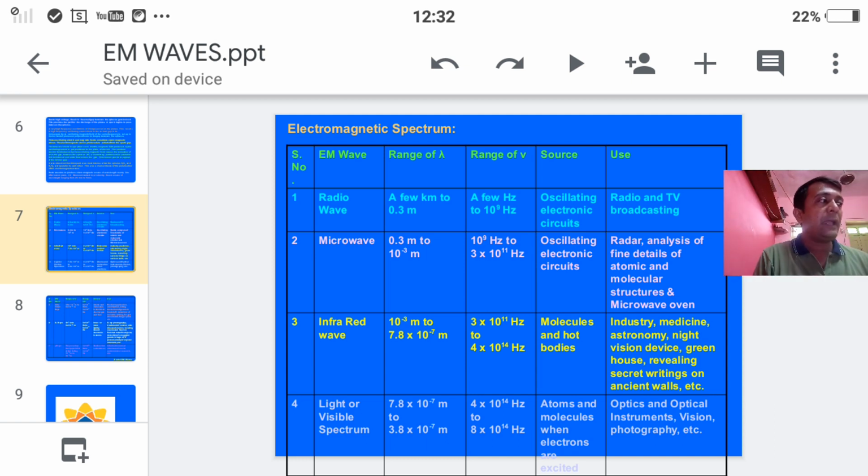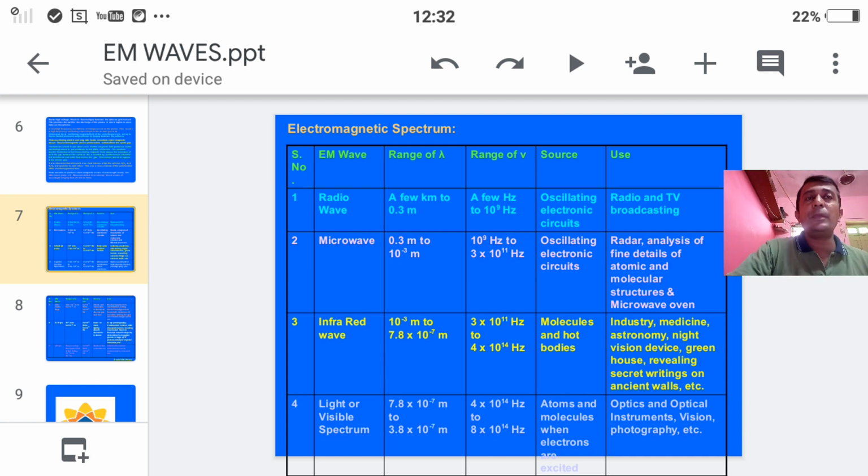Microwaves heat certain substances on which they are incident. That means if you incident microwaves on a particular object, that object gets heated. So we can say that microwaves give a thermal effect. Then microwaves are detected by using a crystal detector. One more thing, microwaves obey all the phenomena of light, just like reflection, refraction and diffraction.